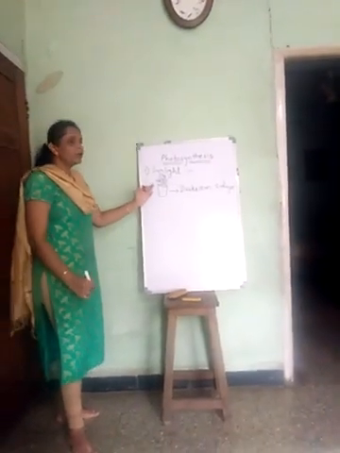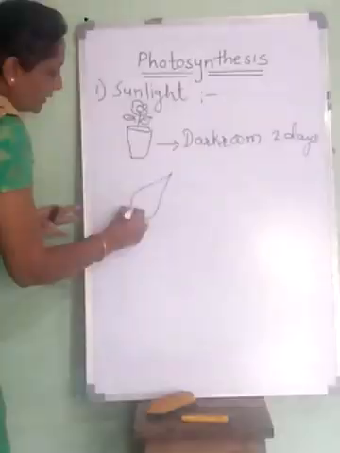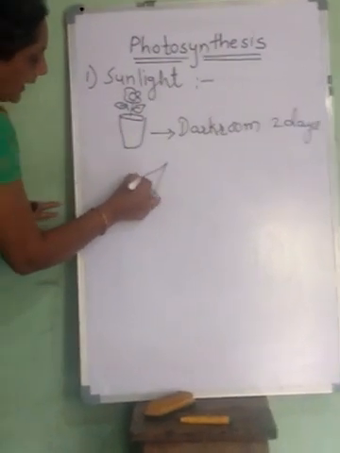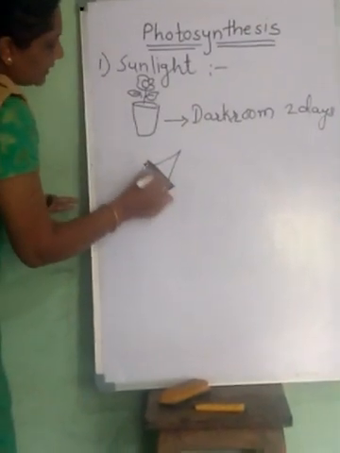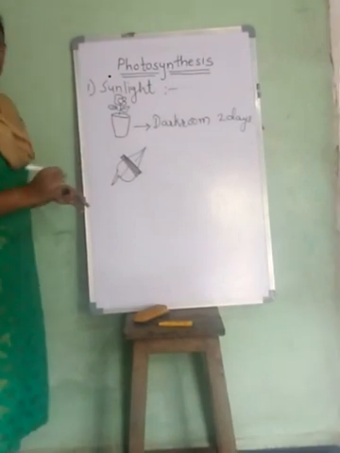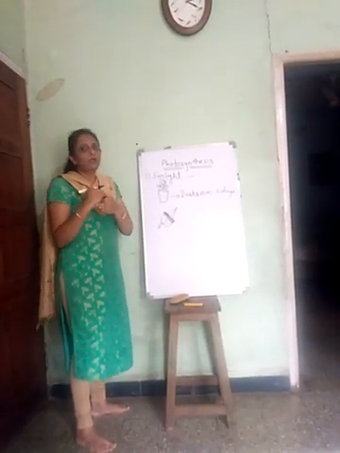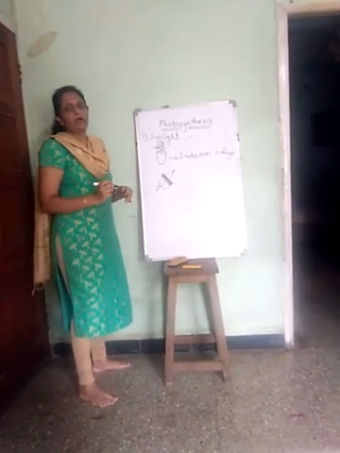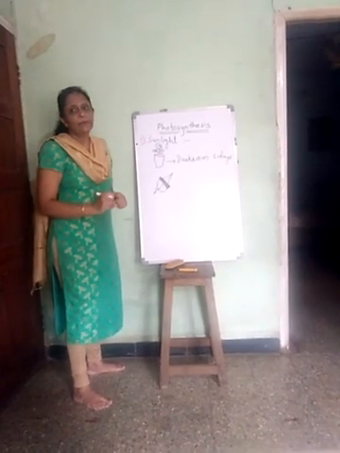Then we are going to remove this plant from the dark room, and on one of its leaves we are going to place a black paper. We are going to cover half, or say one-fourth, of the leaf with black paper, from both sides, from the downside and from the upside.